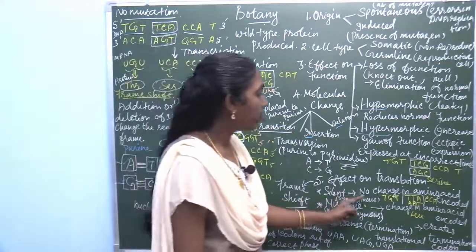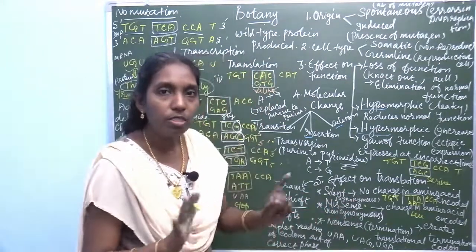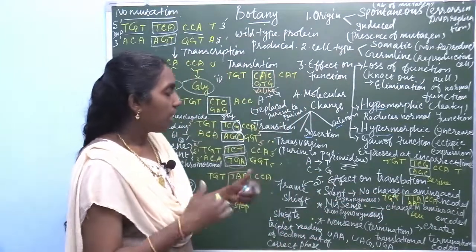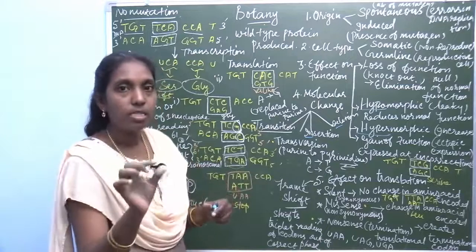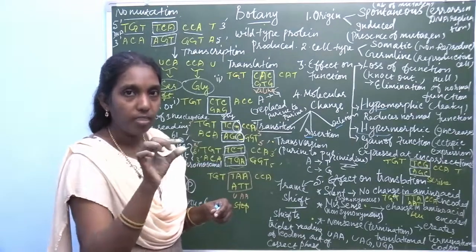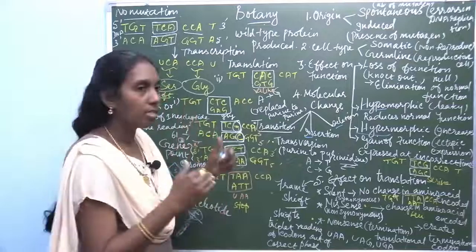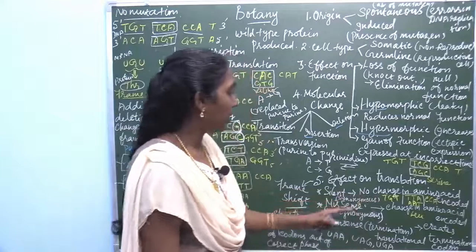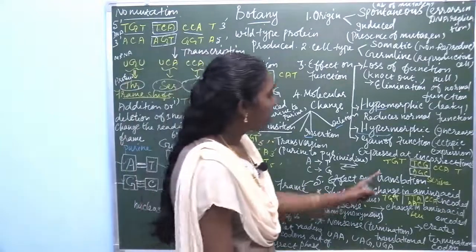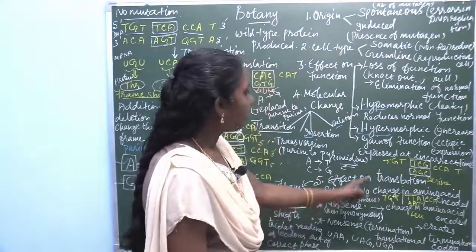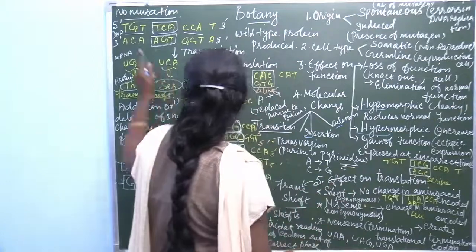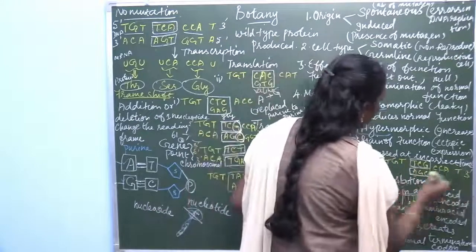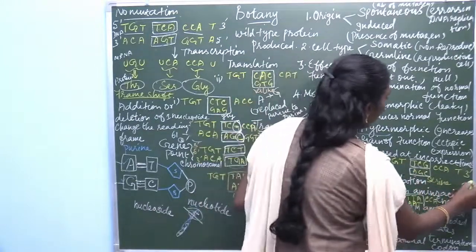What is a silent mutation? In silent mutation, there is no change in the amino acid encoded. The sequence may change, but when the amino acid is read out, there is no change. For example, see this silent mutation. Here the normal sequence is 5' to 3', and here 3' to 5'.